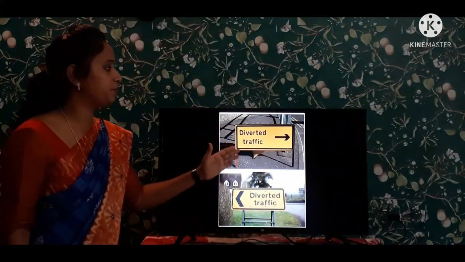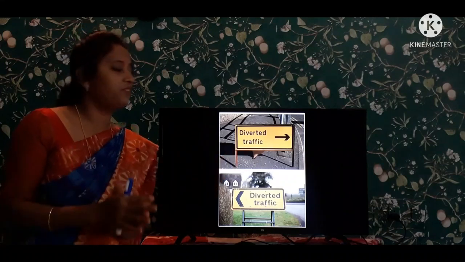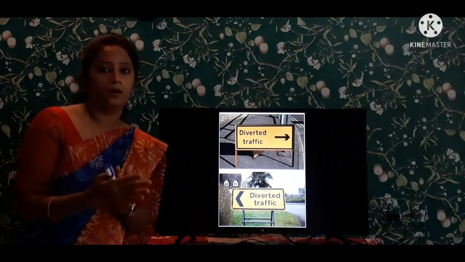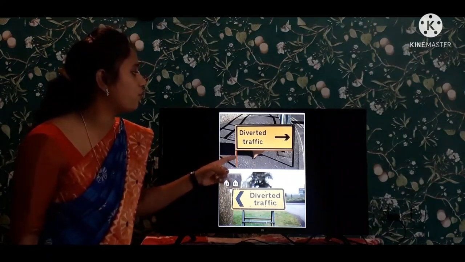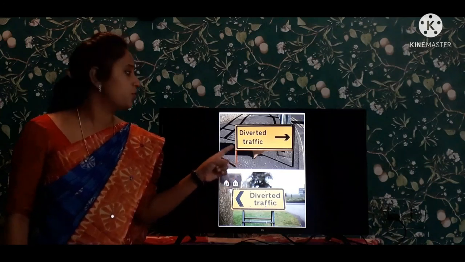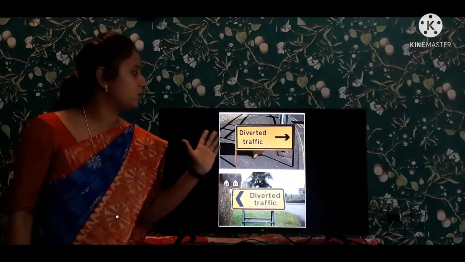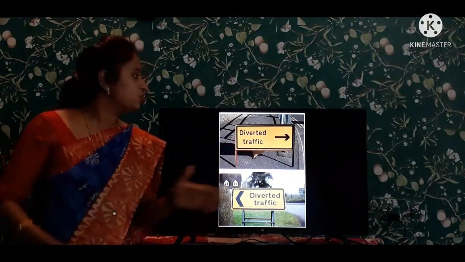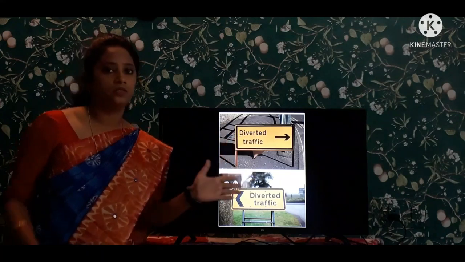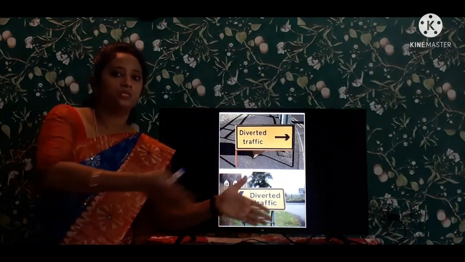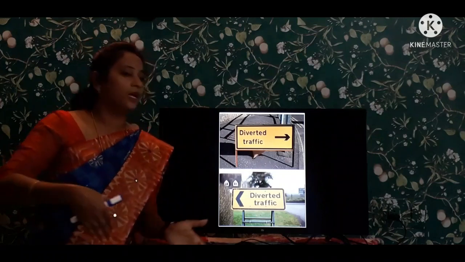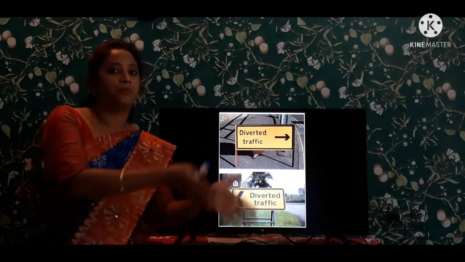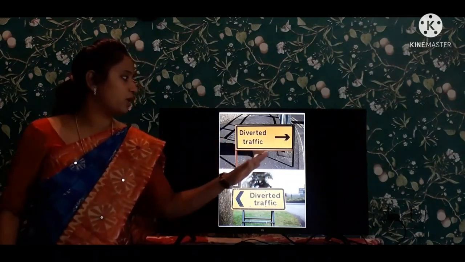See here, this is the board that we are having on the roads. If there is a problem or construction or any road repairs, you can see these types of boards on the roads. So you take divert. So the police or some people, they divert our way. So traffic is diverted from this position to this position. Taking divert from that position to this position is known as a divert.